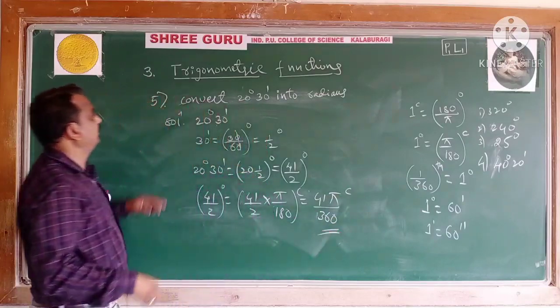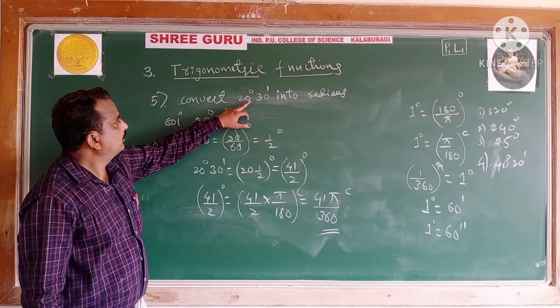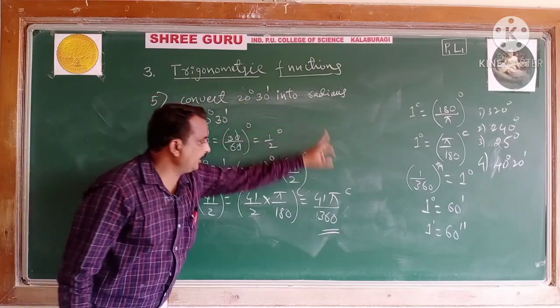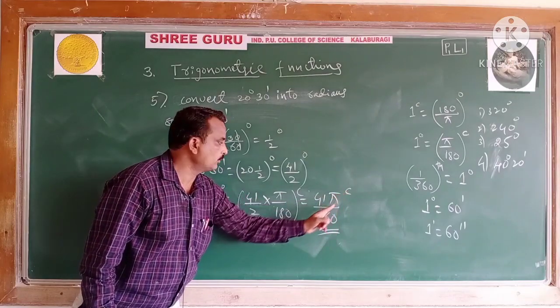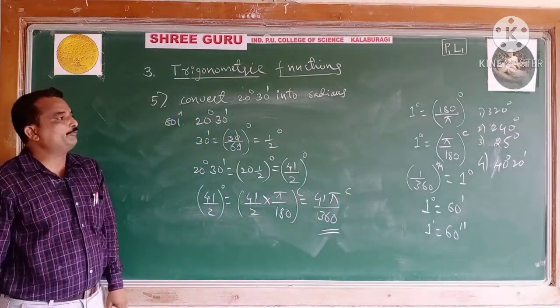So this is about the conversion of degree to radian. How much does it become? 41 pi by 360 radian. So this is about the fifth example.